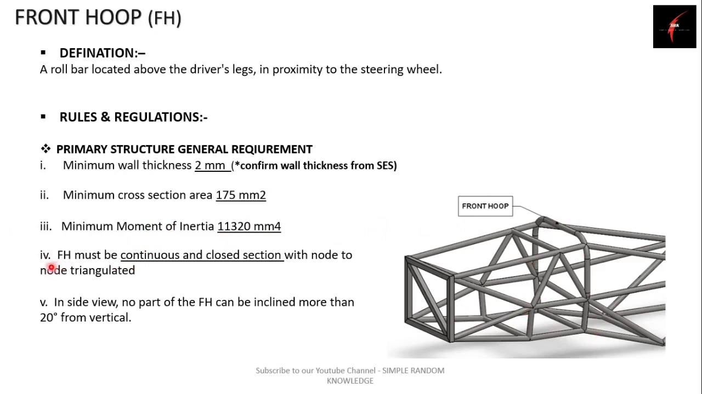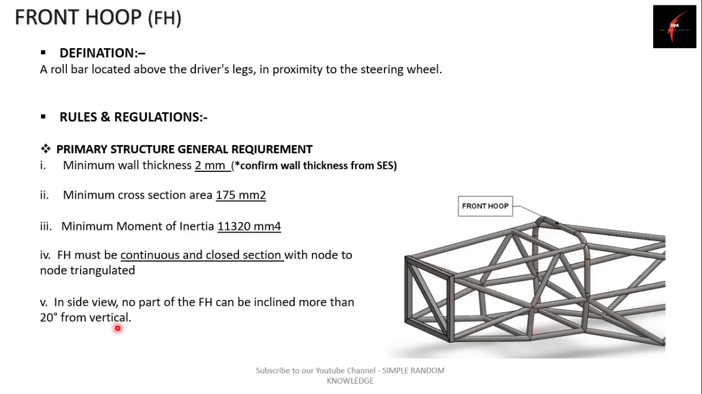Talking about the next, fourth rule, the front hoop must be made of continuous closed section. Again, this is an important rule: the front hoop should be made of a single pipe with a bend wherever required. There should be no cut over any area of this front hoop. It should be continuous over the whole length.